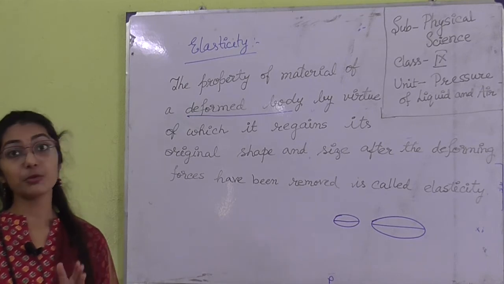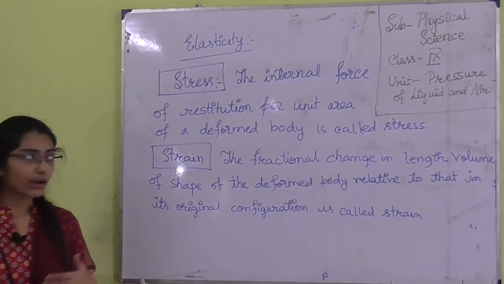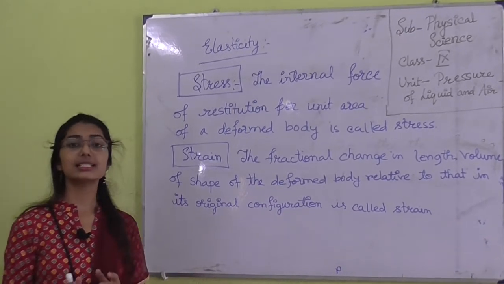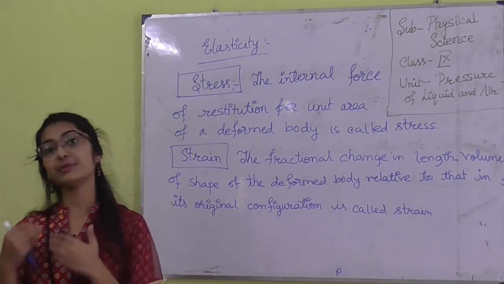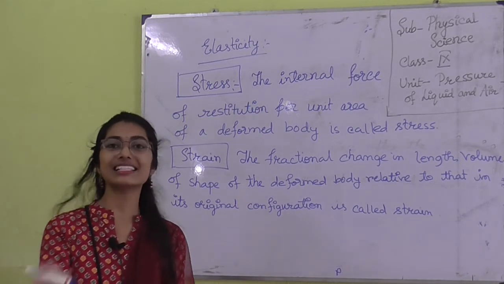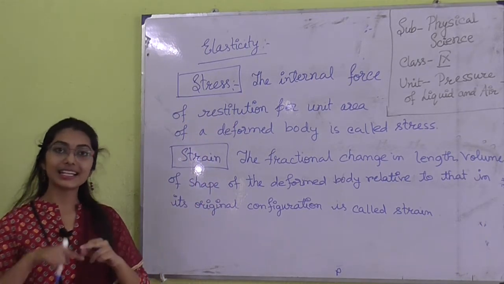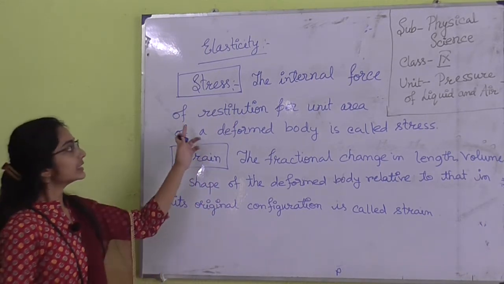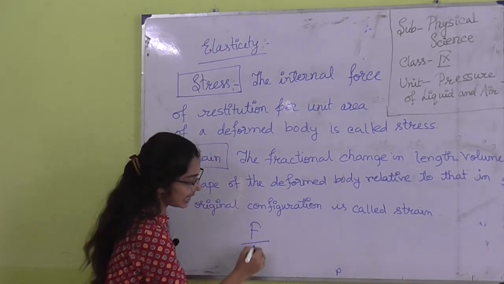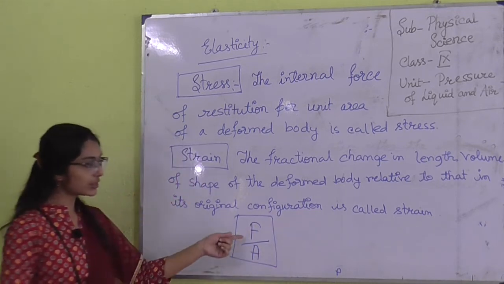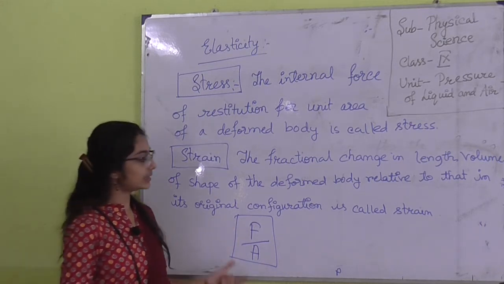Okay, so this is all about basic elasticity. According to elasticity, we have come to know that there is a force generated inside the material when I am trying to change the shape or size of the body. So what is stress? The internal force that is generated within the body per unit area is known as stress. So stress is basically F by A. F means the amount of force generated within the body, per unit area, that is stress.